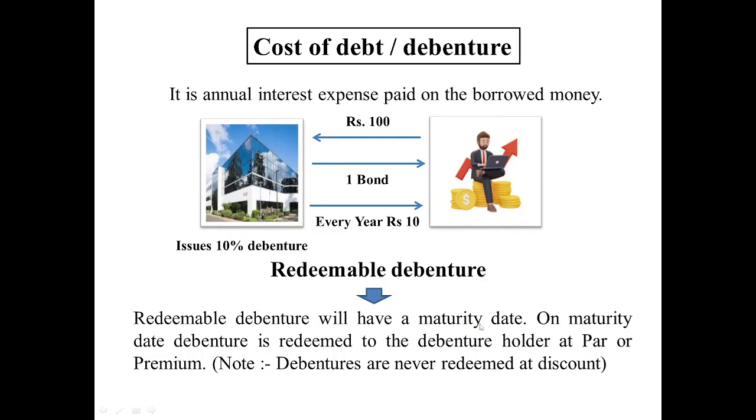Redeemable debenture will have a maturity date. For example, this agreement will go only for 5 years, not beyond 5 years. Irredeemable debentures, what we had seen, had no condition of 5 years, 10 years, or 15 years. That means that was a kind of perpetual in nature.